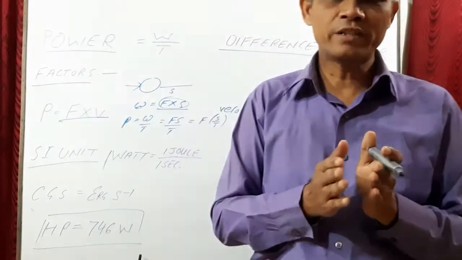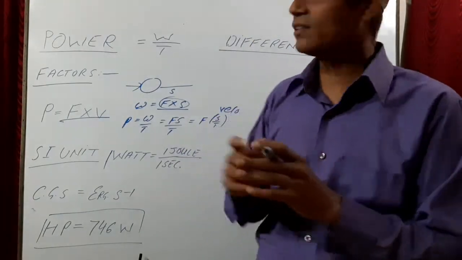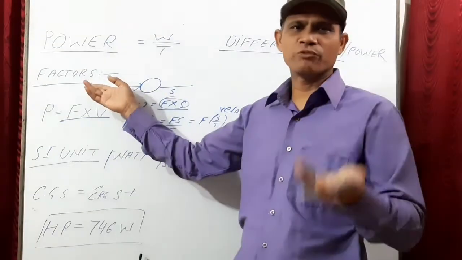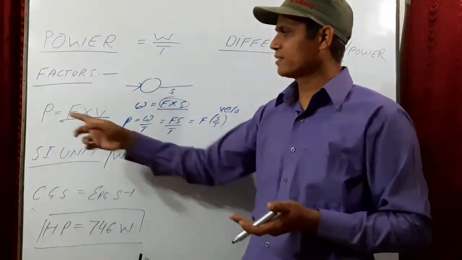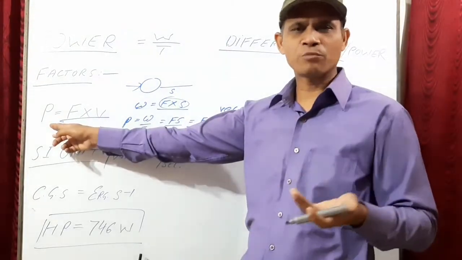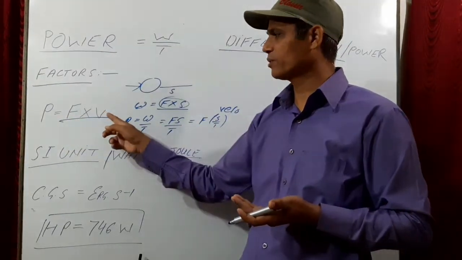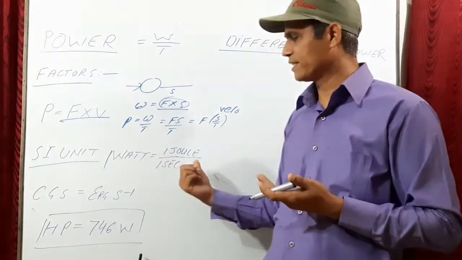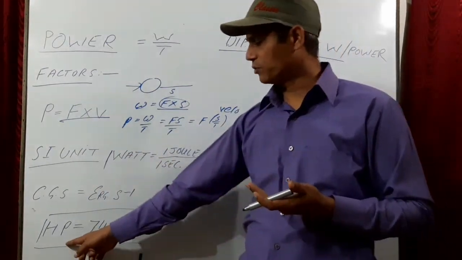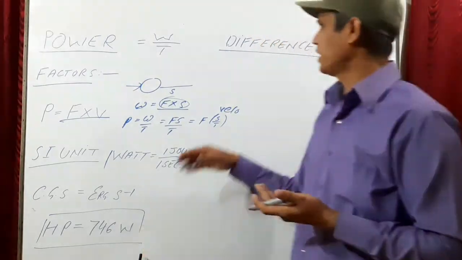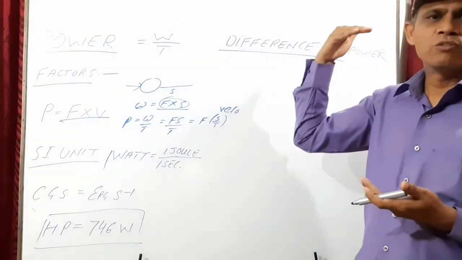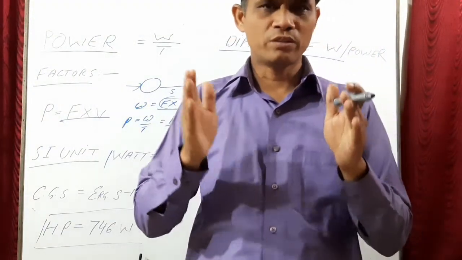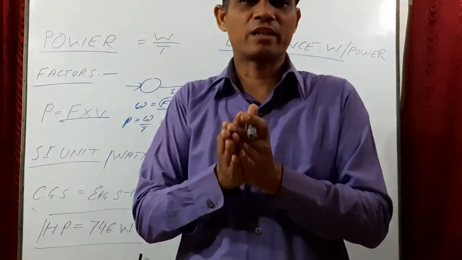Up to now, what we have discussed: we have defined power, then we discussed the factors which influence power, and then another formula of power, force into velocity, which we derived. Then we defined the SI unit of power, and discussed horsepower, 746 watt, and then the difference between work and power. Up to here, I suppose this is clear to you.